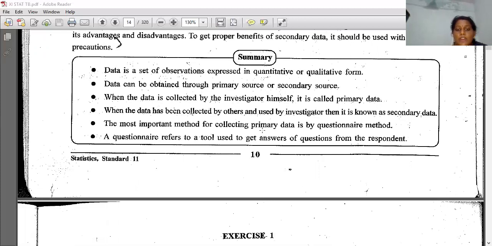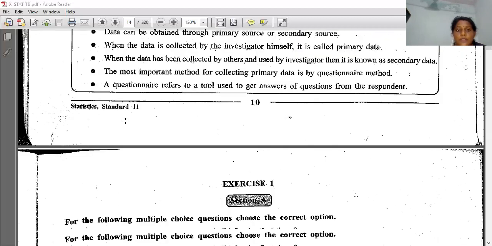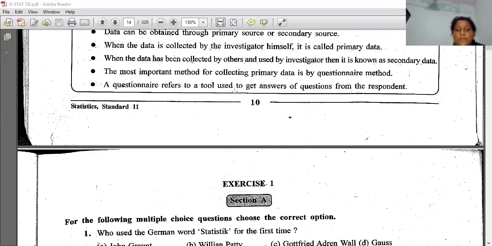The most important method for collecting the primary data is the questionnaire method. How many types of questionnaires are there? Two types, that is questionnaire by post and questionnaire by enumerators, right? And how to select the questionnaire method? There are no rules that we have to follow, either by post or by enumerator. It is up to you. If you are smart enough, then you will select a proper method for your form. Okay, a questionnaire refers to a tool used to get answers to questions from the respondent.